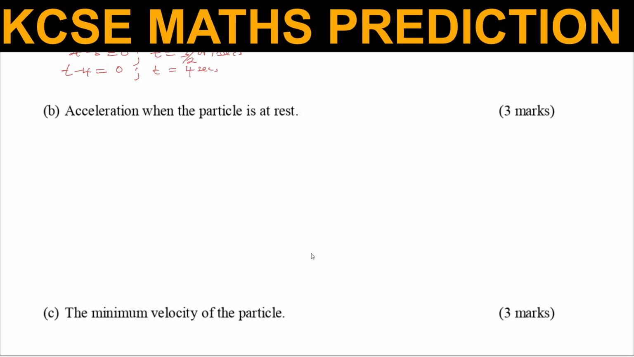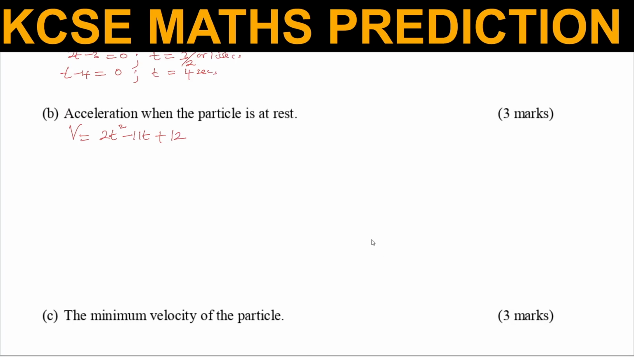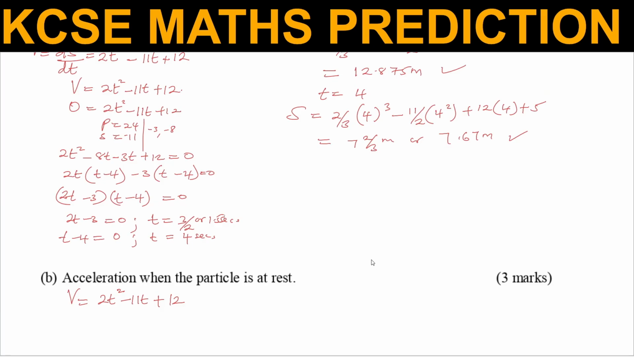So that is how you're supposed to work out that part of the question. Now the other question is B, acceleration when the particle is at rest. So how do you get acceleration? We get acceleration by differentiating velocity. So we have velocity as 2t squared minus 11t plus 12. We got that. That is velocity.